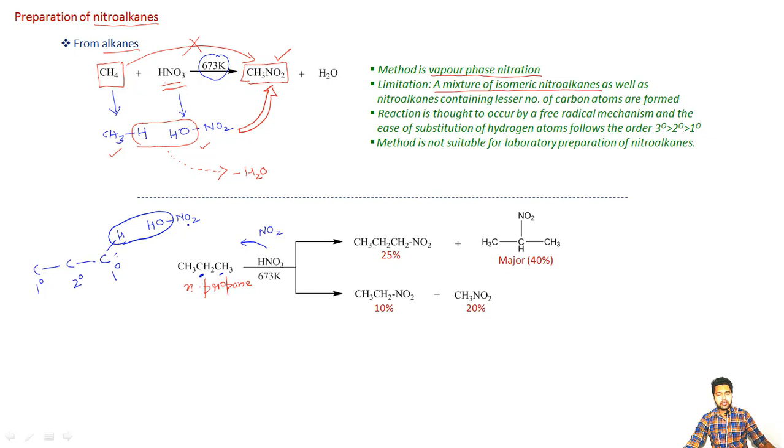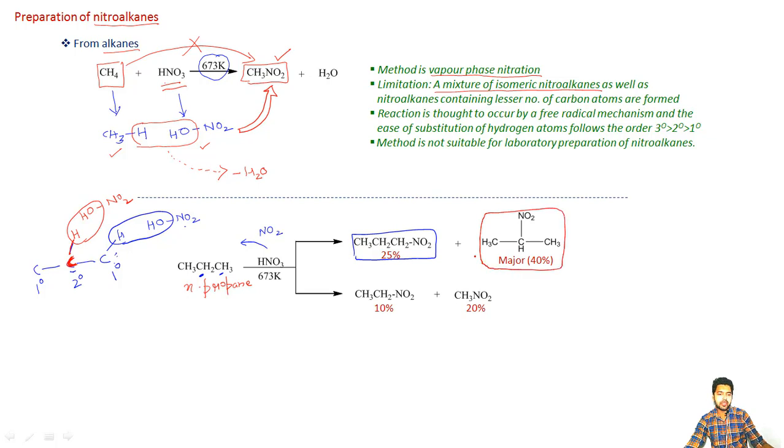So the first possibility is that the nitro group can come on this carbon atom and the product will be something like this. But because we have another carbon atom which is different from the other two, there is also a second possibility that H may go from this carbon atom and OH from the nitric acid molecule, such that the nitro group now comes onto the central carbon atom, resulting in the formation of this type of product.